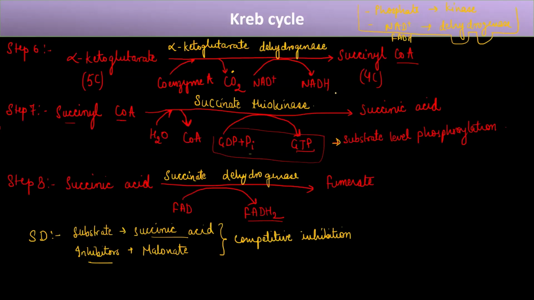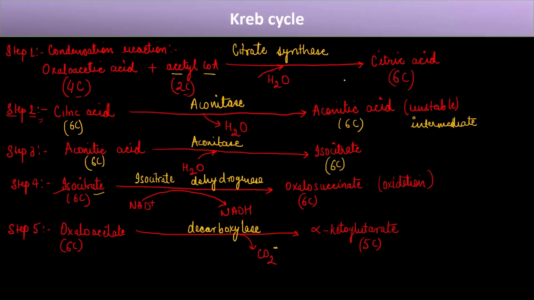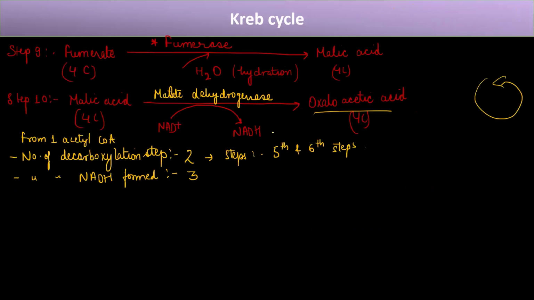We can see here there is 1 NADH, there is a 2nd NADH, and then this is the 3rd NADH. So the number of NADH is 3. And at which steps does this NADH formation take place? It takes place at the 4th, 6th, and 10th steps.